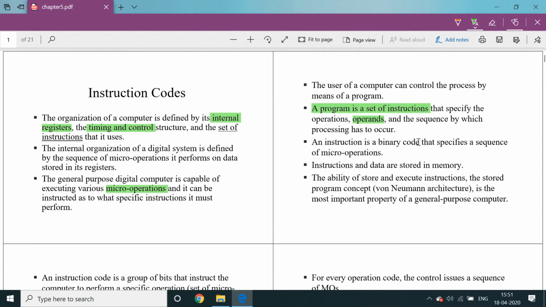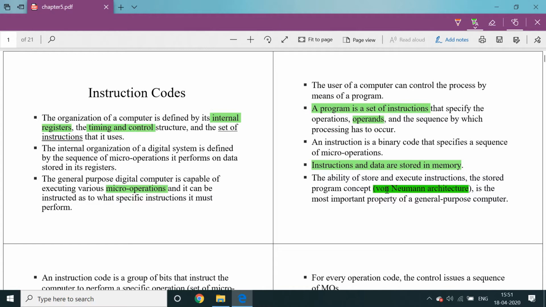It has some fixed length, either 1 byte or 2 bytes, depending upon the processor size, that specifies a sequence of micro operations. Instructions and data are stored in memory. Simply, it is called von Neumann architecture.